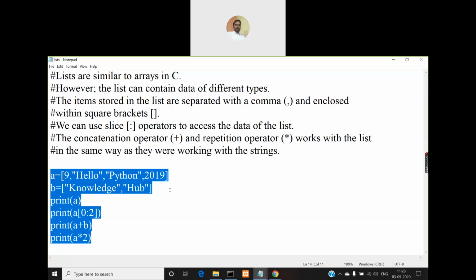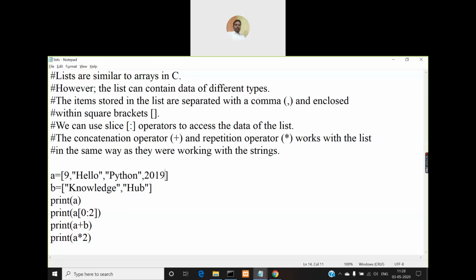That means you can read the values from the keyboard and store those elements in an array, in a list, just like you do in a C language program using two for loops or a single for loop. If it is a single dimensional array, then you will use one for loop. If it is a two-dimensional array, then you will use two for loops, right, for two indices. In that way, you can read the contents from the keyboard and store them in the list. So how to create that list first of all, because you must make that list empty at the beginning when you create it. Let us see that program, how to do that.